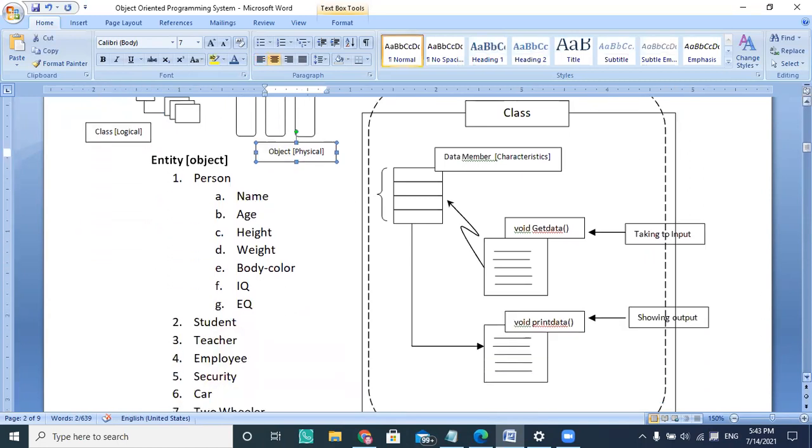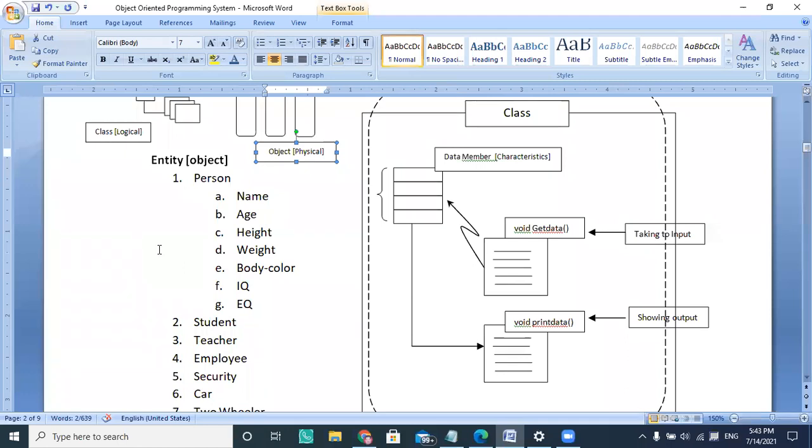If you talk about any entity, there are n number of entities people talk about. Let us talk about the human class. You can't see any human class in nature, but you can see objects like Ashok, Ramesh, and Suresh. All these are objects, which I can say are human being objects.